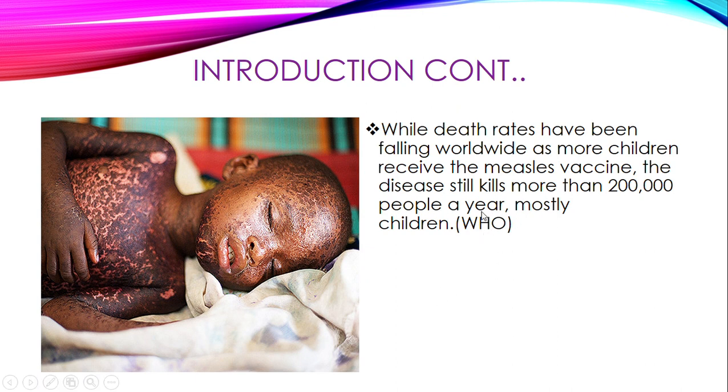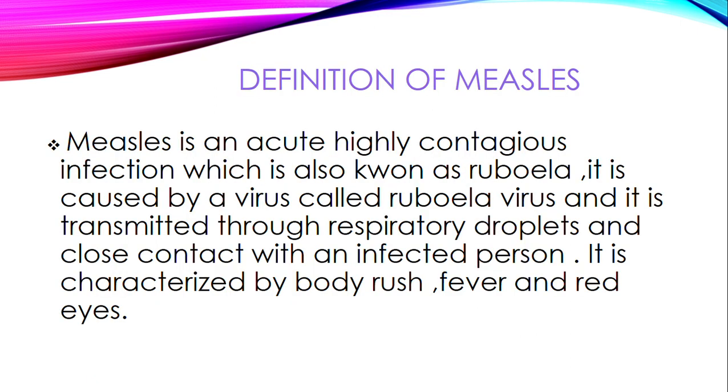According to the World Health Organization, death rates have been falling worldwide as more children receive the measles vaccine. The disease still kills more than 200,000 people a year, mostly children. So we see that even despite the vaccine being available, children are still dying from the virus.